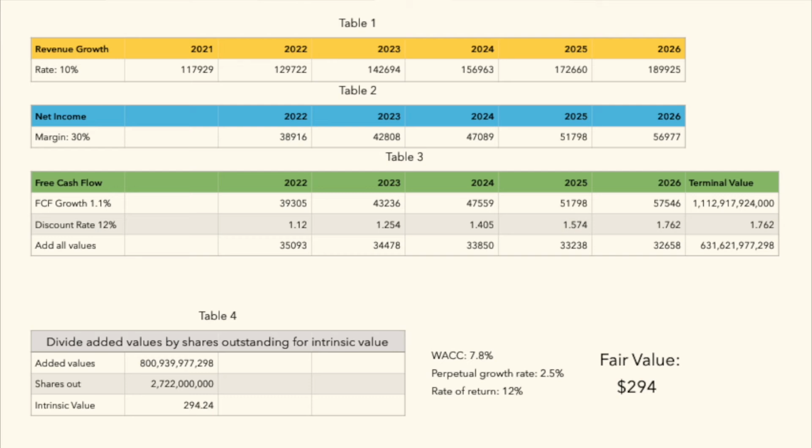Now, after all the numbers were ran out, the intrinsic value came out to $294.24, or we'll call it roughly a fair value of $294. So just for reference, on the previous model I did, it was based on a 15% revenue growth rate, and the intrinsic value came out to around $370.